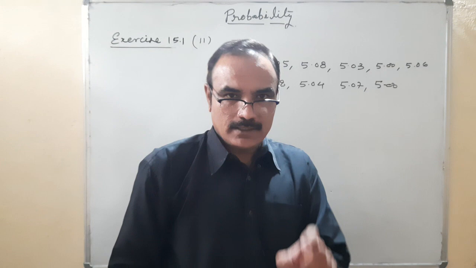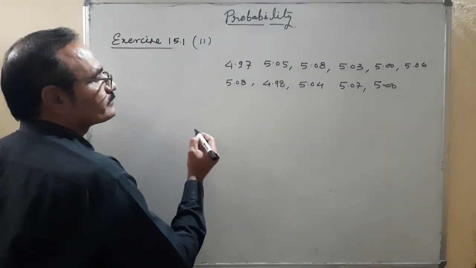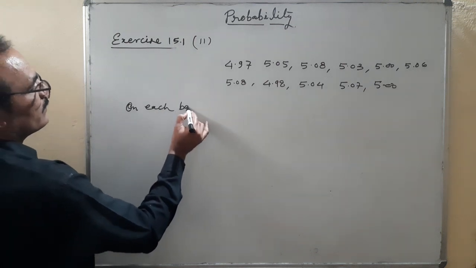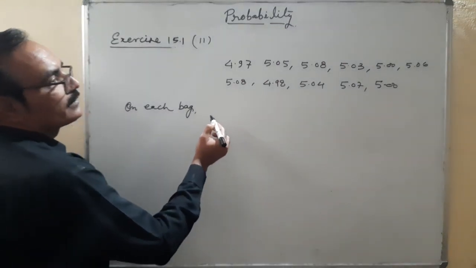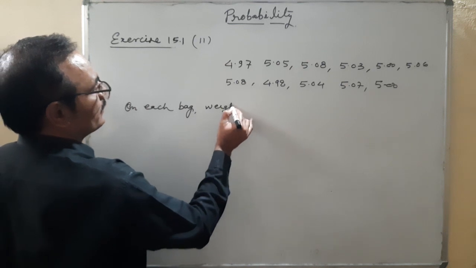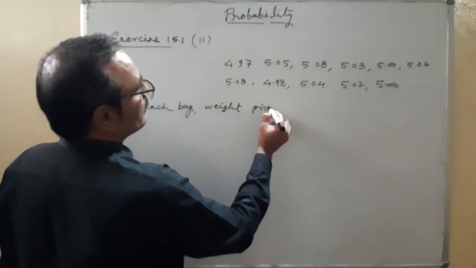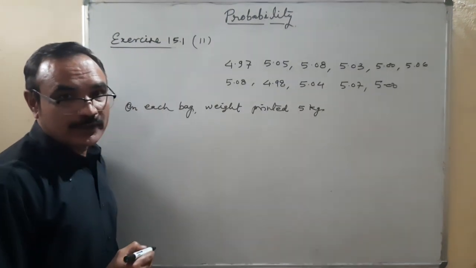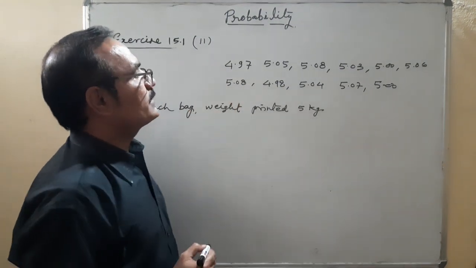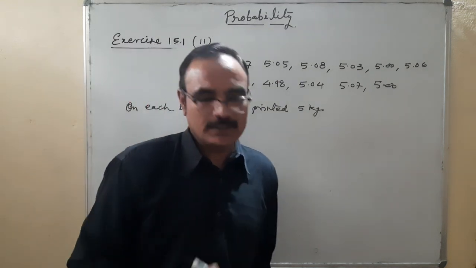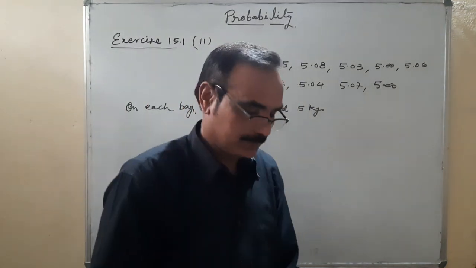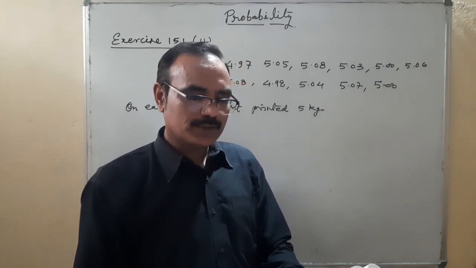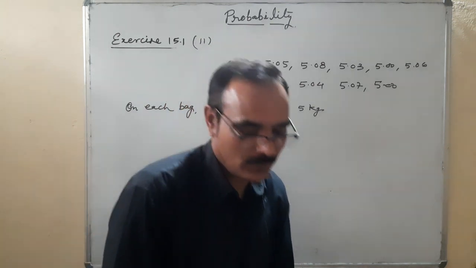On each bag the weight printed is 5 kg, but the actual weights are 4.97, 5.05, 5.08, and so on, in kg. The question is, find the probability that any of these bags chosen at random contains more than 5 kg of flour.